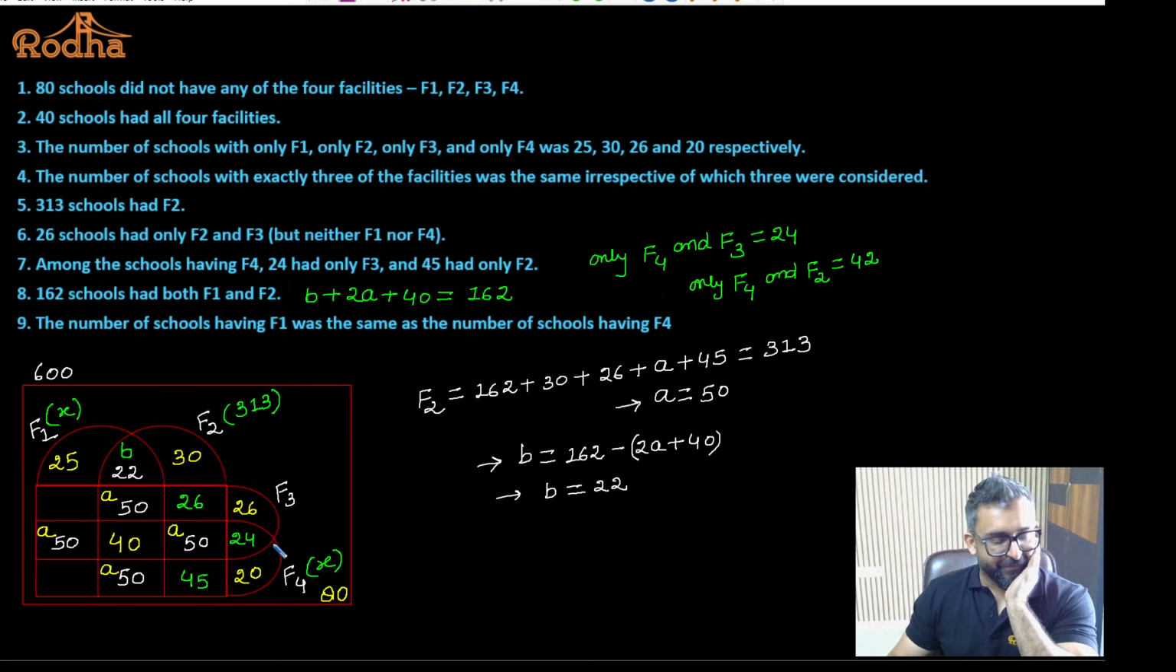Now what I'm left with, I have to find out a couple more values. The only information I'm left with is that f1 is equal to f4. Yes or no? Now there are two ways of looking at this information. If I know f1 is equal to f4, I don't have to add the common portion. If I look at these portions, these are common to f1 and f4. Yes or no?